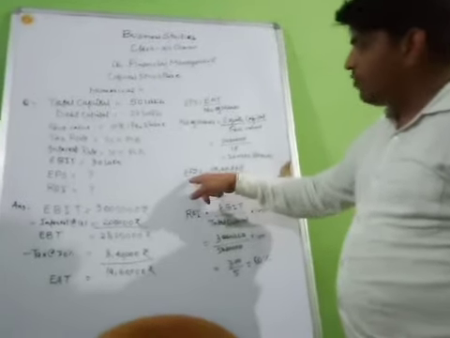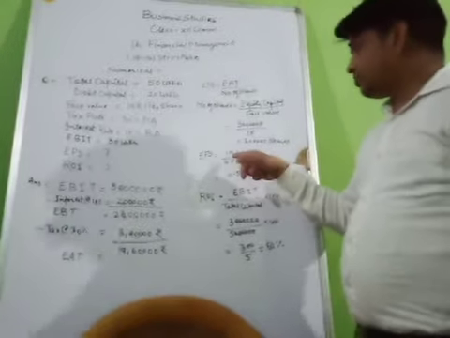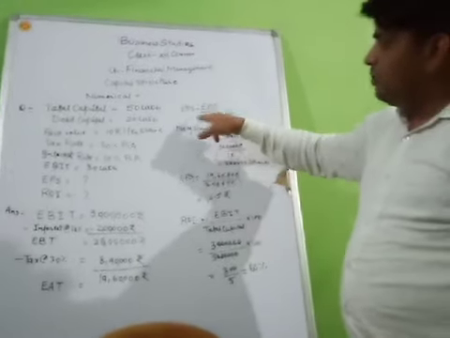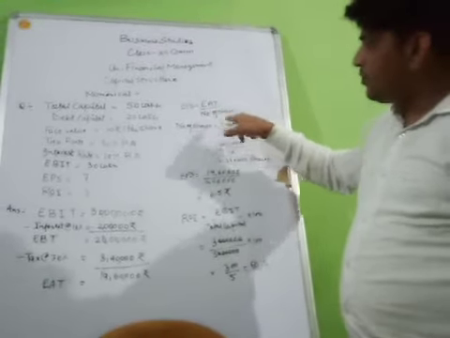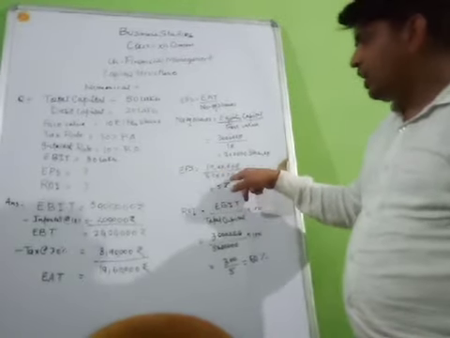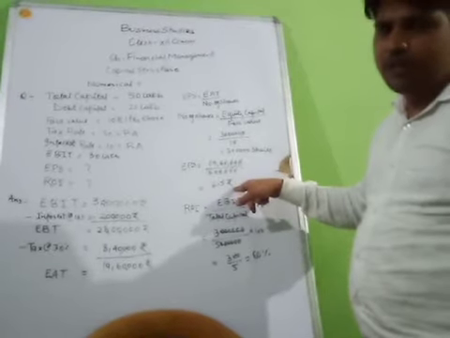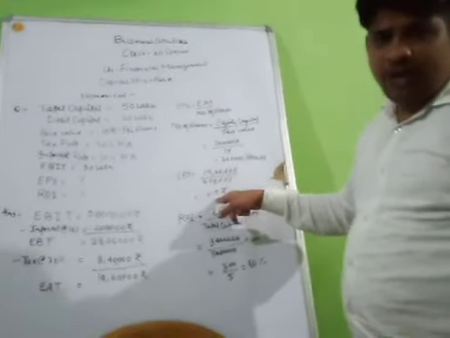Then after that we have to calculate EPS. EPS means earning per share. So the formula for calculating EPS is EAT, that means earning after tax, upon number of shares. Earning after tax is 19,60,000 upon 3 lakh. So it will become 6.5 rupees per share. EPS will be 6.5 rupees.